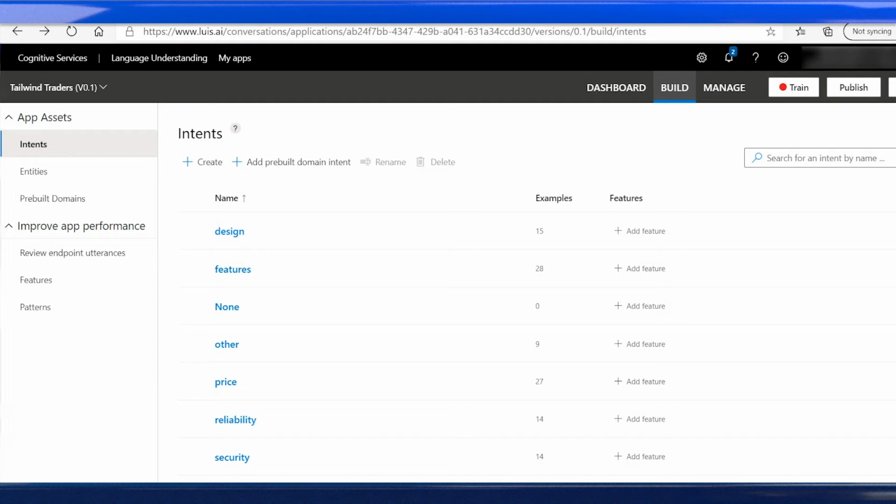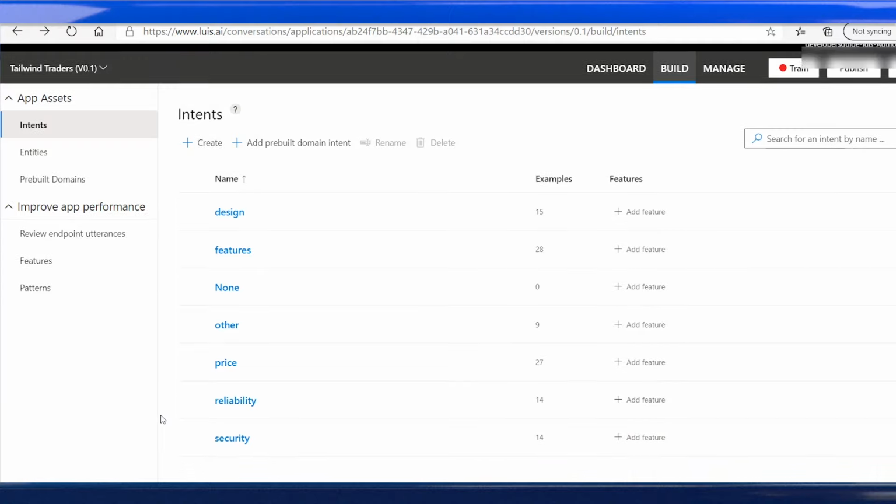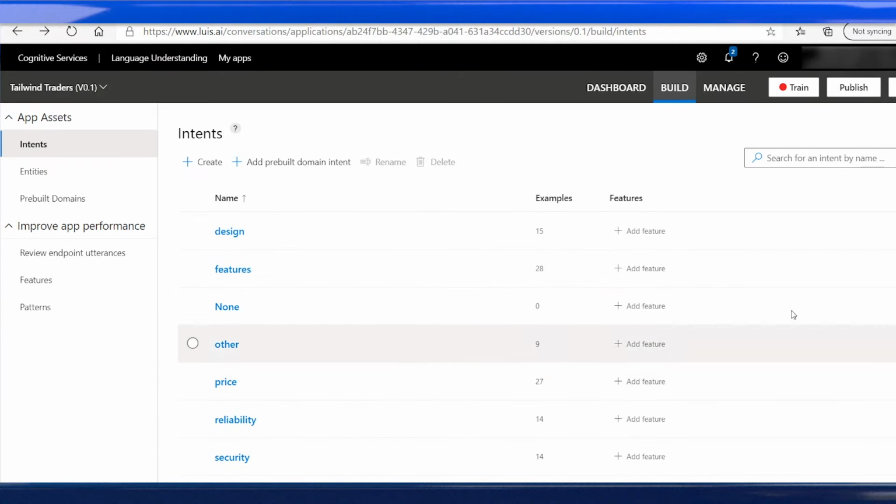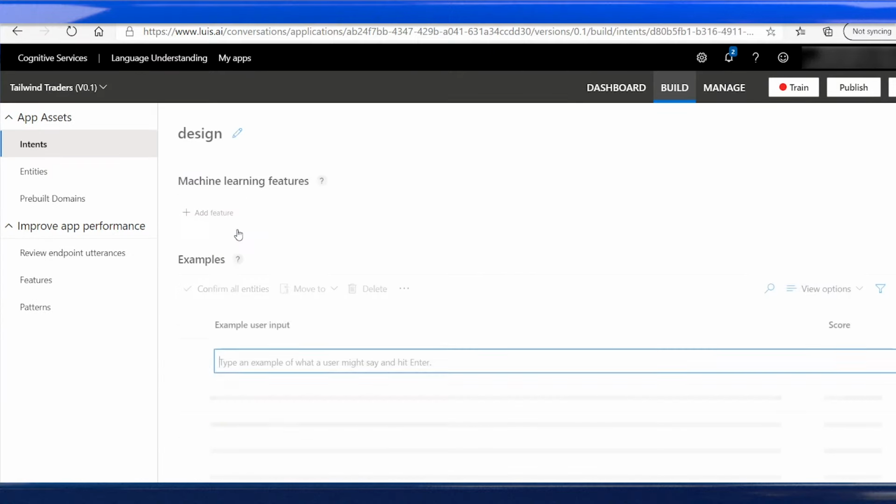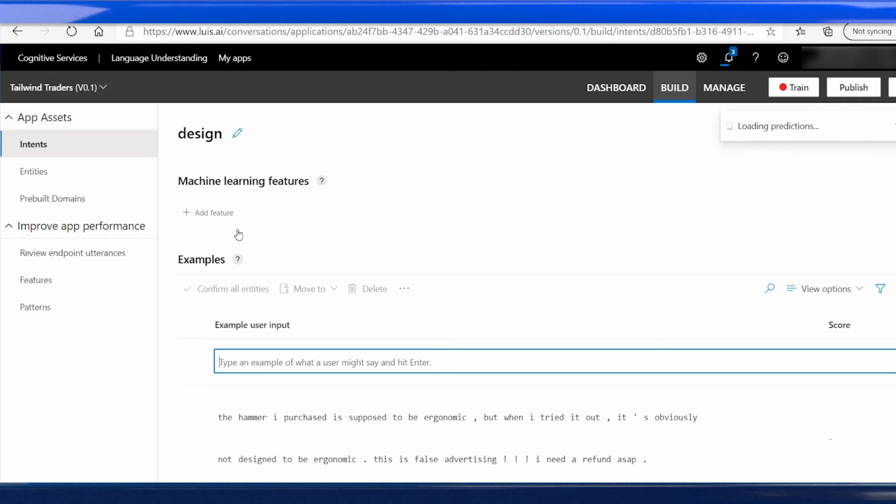Training a custom model can be done visually through the Language Understanding Services UI-based experience or through an API or SDK. Here, we're building a classifier model in the language portal. An intent represents a task or action the user wants to perform. For each intent, you'll train the model by providing some examples of what customers might say. These examples are called utterances.